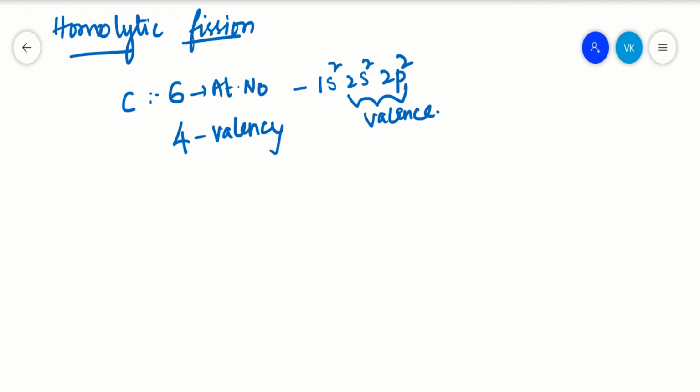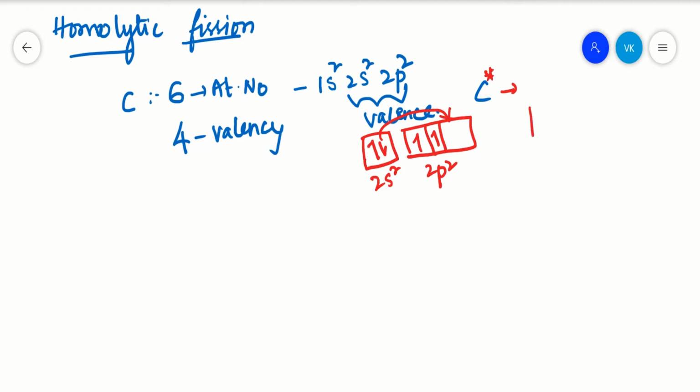Now carbon in the excited state. The configuration here is 1s2, and then the 2p orbitals have one electron each. This is your 2s2 and this is your 2p2. In the excited state, an electron in the 2s will jump from 2s to 2p.